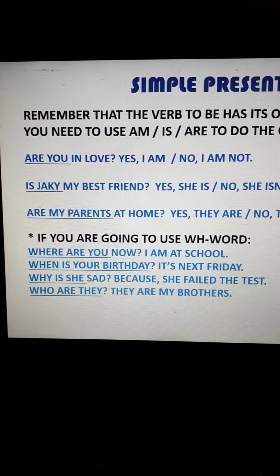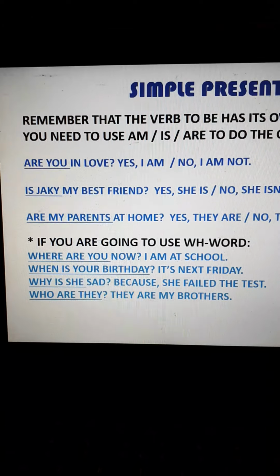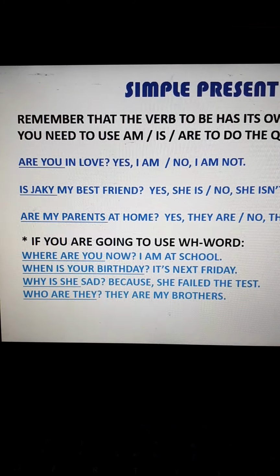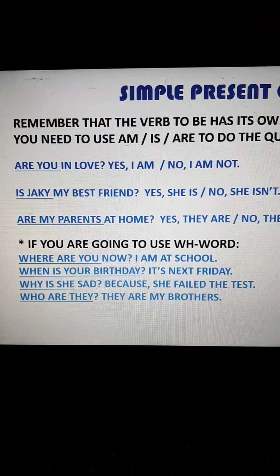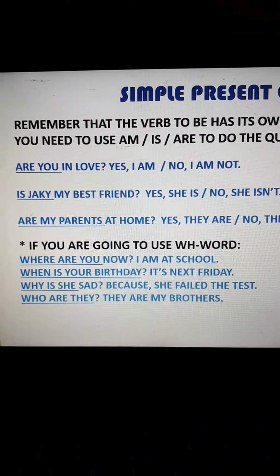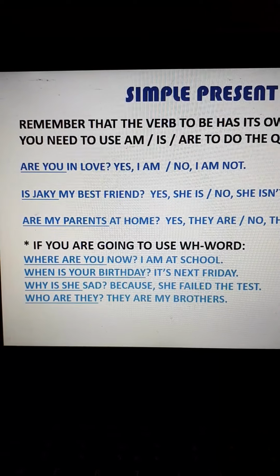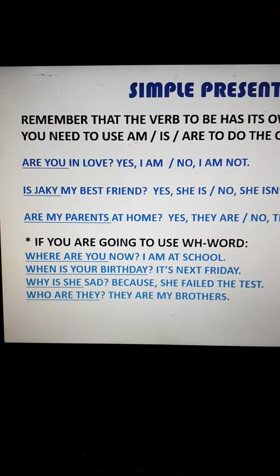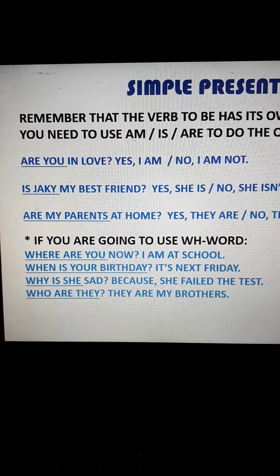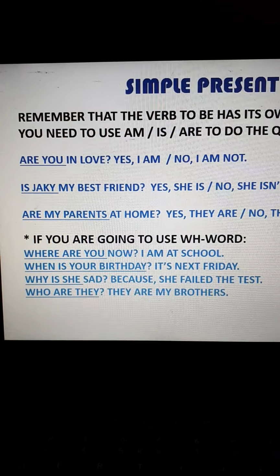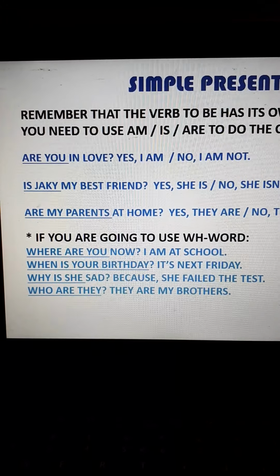For example, if you're going to work with the verb to be, you have to begin with are, is, or am, right? Are you in love? Yes, I am. No, I'm not. Is Jackie my best friend? Yes, she is. No, she isn't. Are my parents at home? Yes, they are. No, they aren't. If you're going to work with a WH question, of course, the WH word is first. Where are you now? I am at school. When is your birthday? It's next Friday. Why is she sad? Because she failed the test. Who are they? They are my brothers.